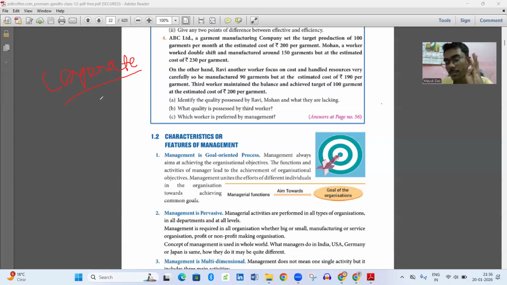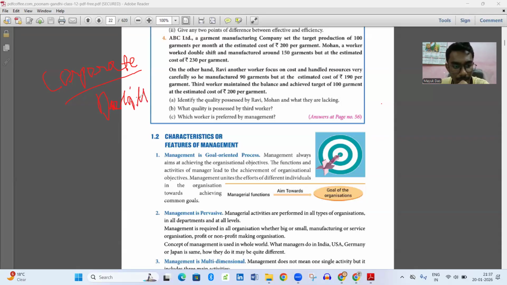Deloitte is a consulting corporate company which gives financial and various types of consulting.